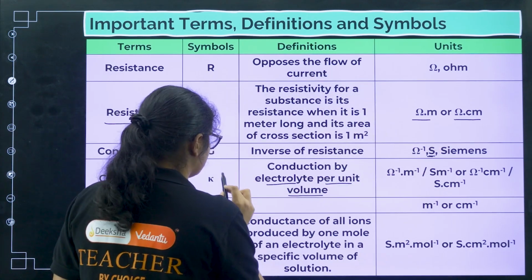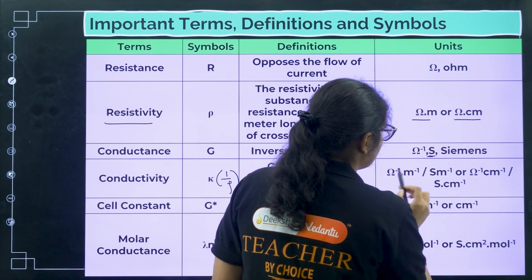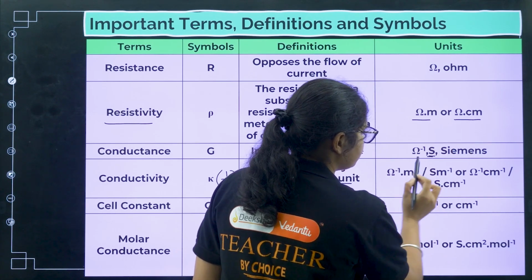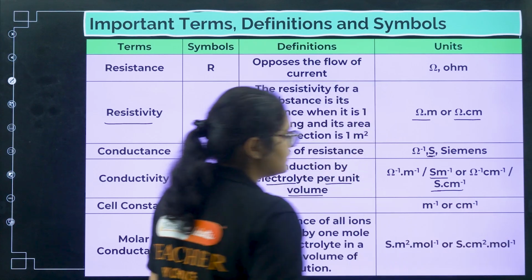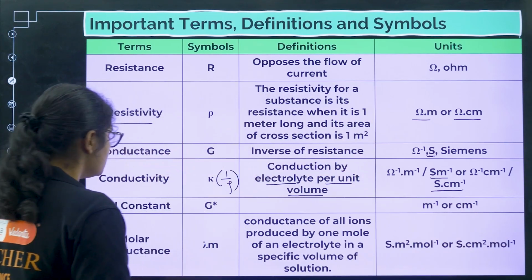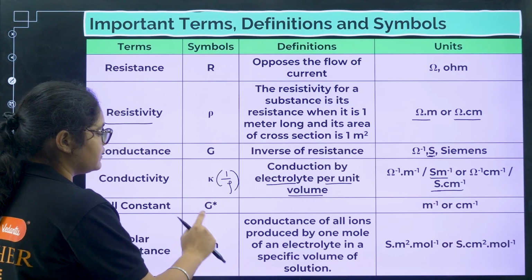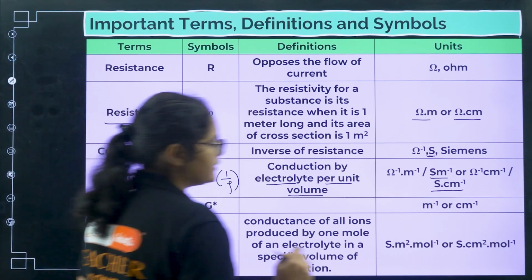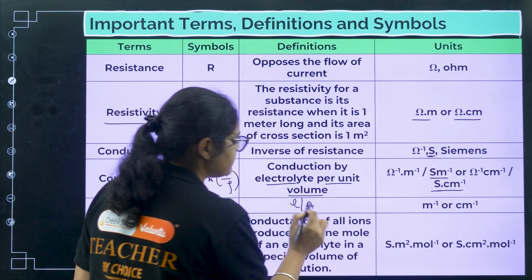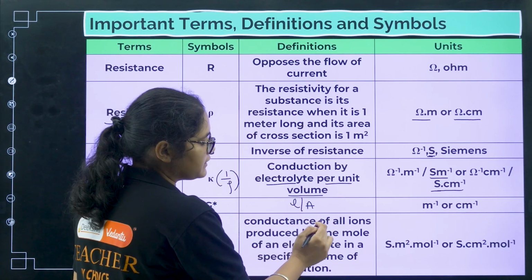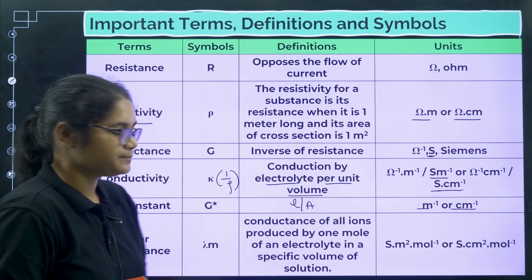So here you should remember it is also 1 by rho, right? So ohm meter, so it will be ohm inverse meter inverse, and for ohm inverse I can write S, so S meter inverse or S centimeter inverse. Next term is cell constant. Cell constant is written as G star, and its formula is L by A, okay, length by area. So meter by meter square, so the unit will be meter inverse or centimeter inverse.